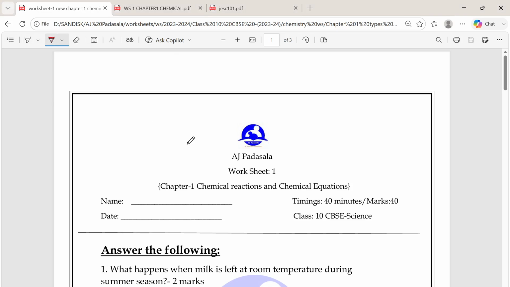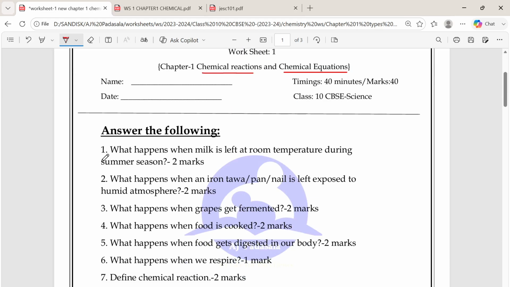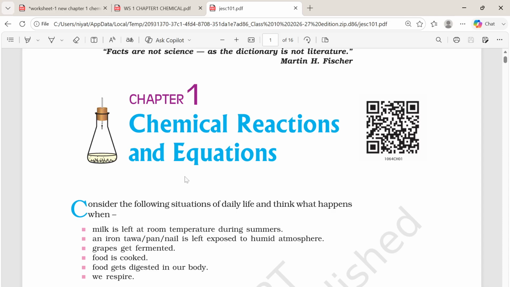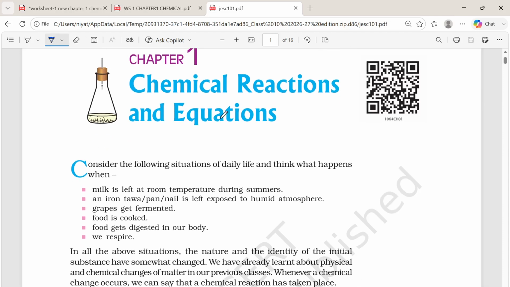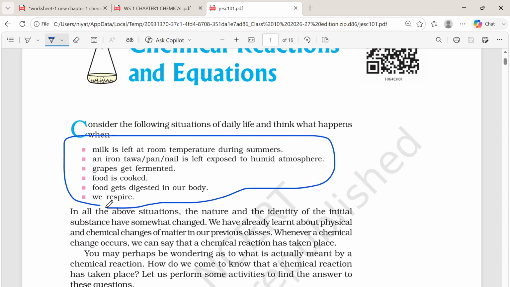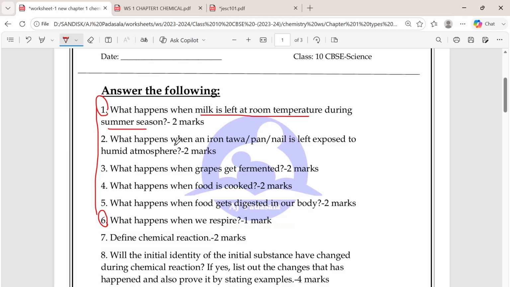Let us discuss a few questions of chapter number 1, that is chemical reactions and chemical equations. The first question is, what happens when milk is left at room temperature during summer season? From question number 1 till question number 6, these are the questions I took from the first page of chapter number 1. These are the questions they have given in the introduction, and I have included them in my worksheet.